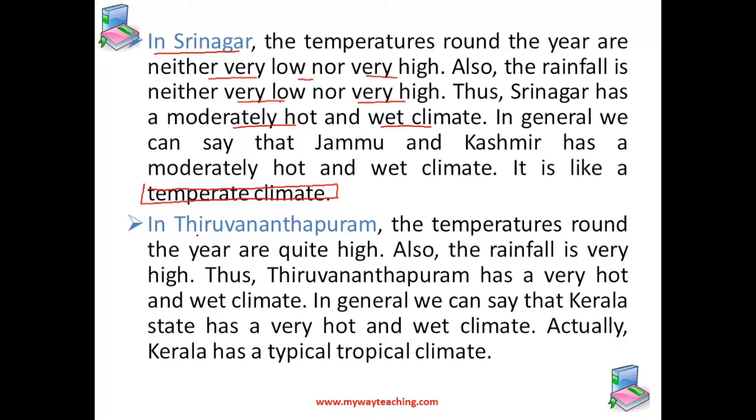Now let us talk about the climate in Thiruvananthapuram. The temperature around the year is quite high here. Also, the rainfall is very high. Thus, Thiruvananthapuram has a very hot and wet climate. In general, we can say that Kerala state has a very hot and wet climate. So, it is like a tropical climate.